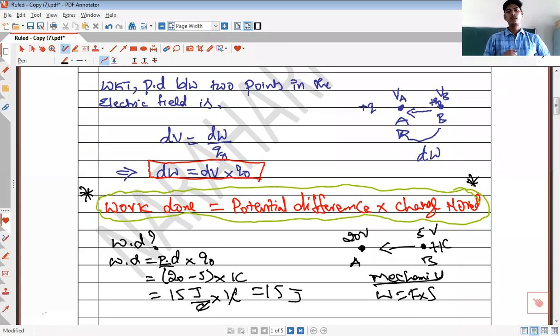difference into charge. Can you tell me what happens to work done if potential difference between 2 points is more? What will be the work done if potential difference between 2 points is more? Will the work done be more or will it be less? Very good. If the potential difference between 2 points is more, you will have to do more amount of work to move the charge from one point to another point.